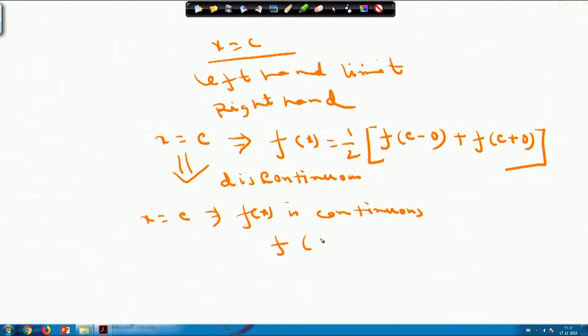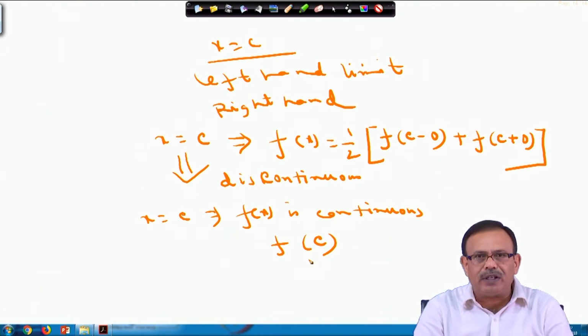will be f c. So, I hope it is clear, whenever a function f x is given, we are finding the Fourier series, either the function f x will be continuous in the entire range alpha to alpha plus 2 pi, or there may have certain point of finite number of discontinuities. If it is continuous throughout, then at any point x equals c, value of the function will be f of c.